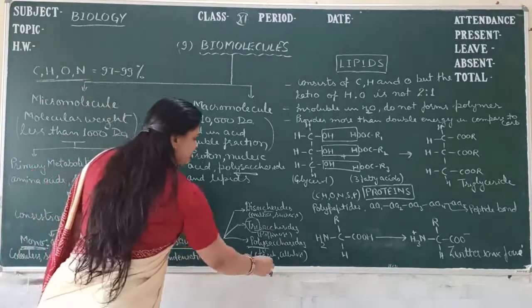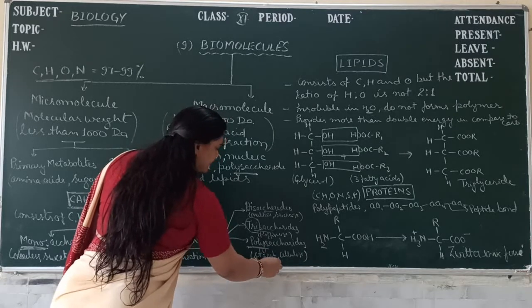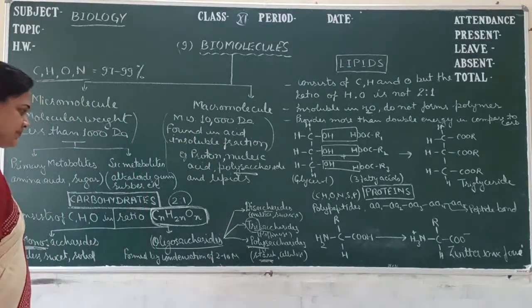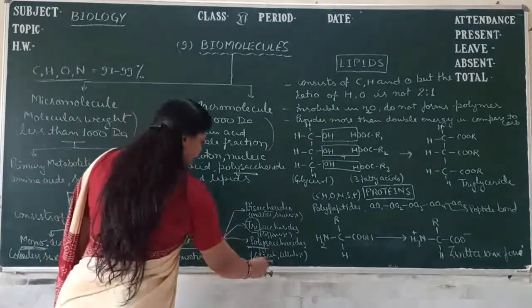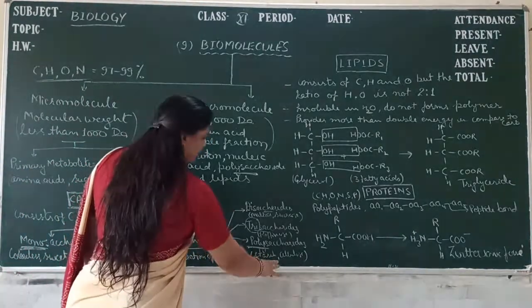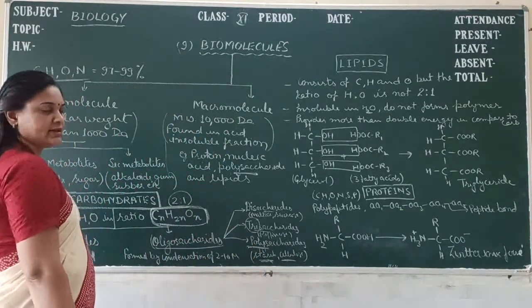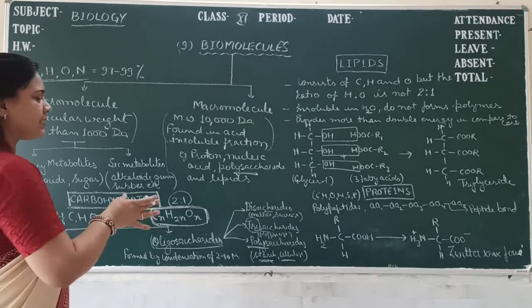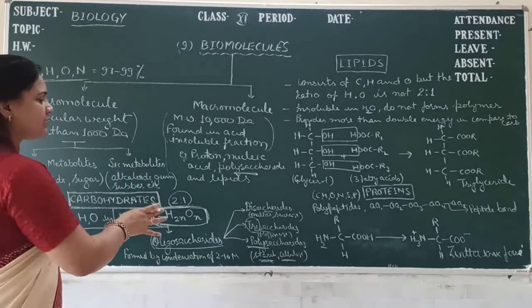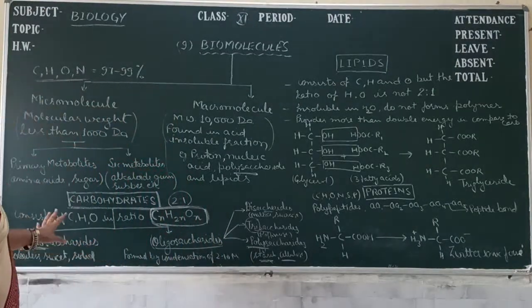Starch is a reserve food in plants, and it is made up of a long chain of glucose molecules. Cellulose is present in the cell wall. The cell wall of a plant cell is made up of cellulose, and cellulose is a type of polysaccharide. So it is all about the carbohydrate.